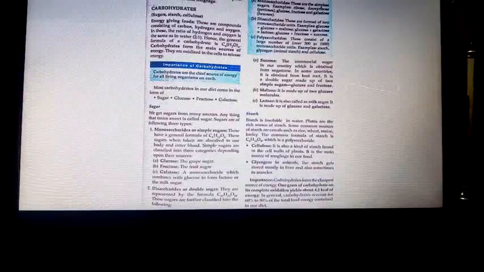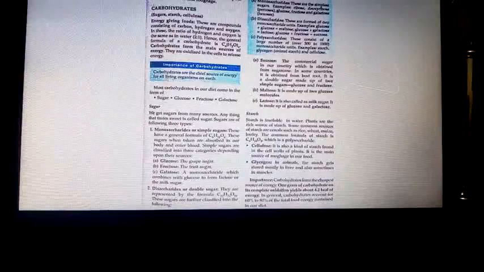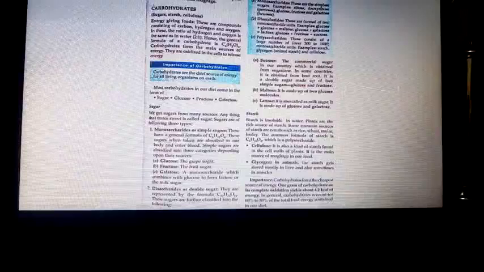Isn't the cell wall made up of cellulose? You have learned it in the plant cell, isn't it? Got it, children? So by this you understand carbohydrates are made up of various kinds of sugars. Maltose is made up of two glucose molecules. Lactose is made up of one glucose molecule and galactose, and it is also called milk sugar.